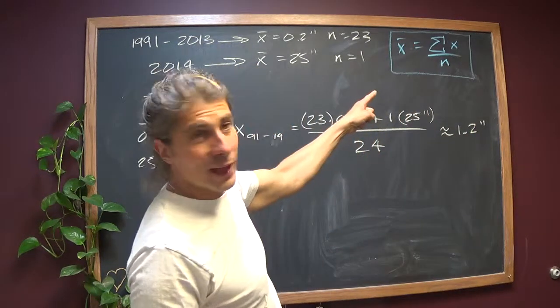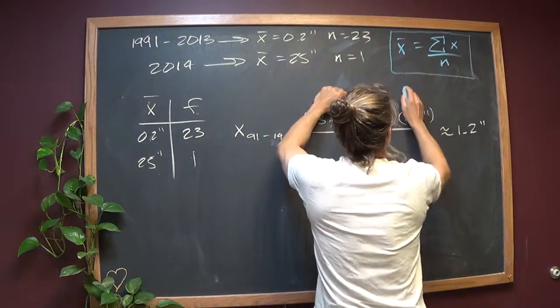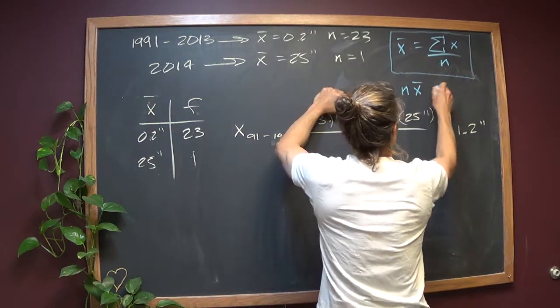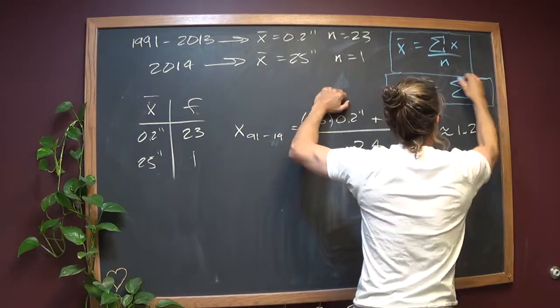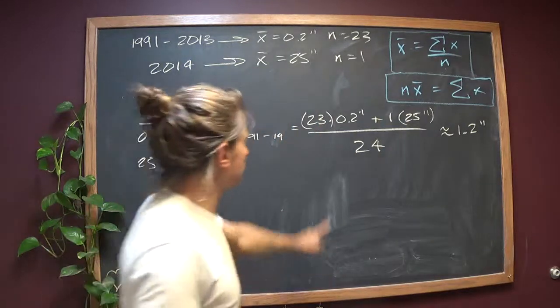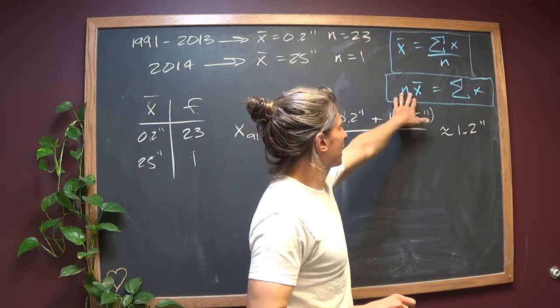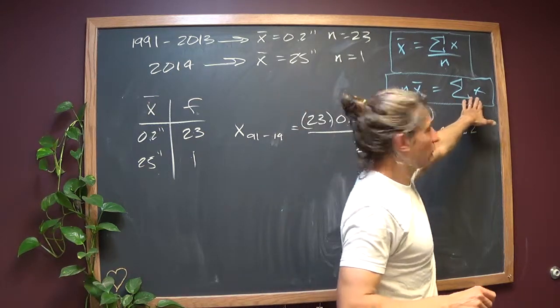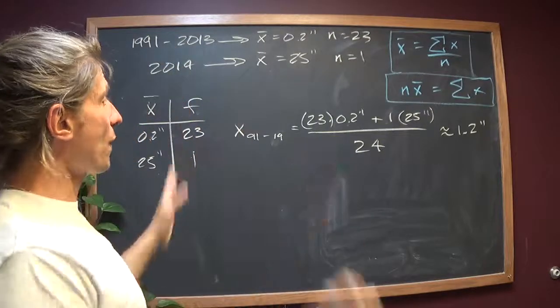Well, if you solve that and get the summation of X on one side by itself, you get N times X bar, which is the summation of X. Again, it might just seem like mathematical mumbo jumbo, but realize that's what you see here. N times X bar. So what you're looking at is the summation of all the X, all the snow that fell over that time period.